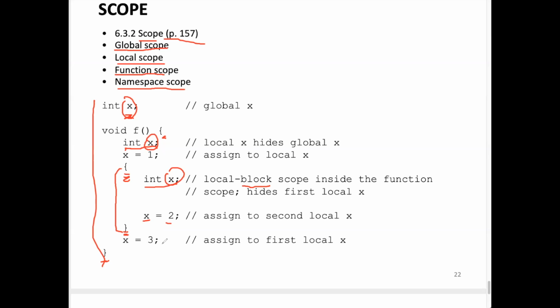When you do x equals 3 on the outside, this x points to this x on the outside, whereas this x points to this x on the outside. At no point in time is your x referring to a global x, because your flow of control simply looks for the nearest declaration of this variable. This declaration of variable happens inside the block, so be it. That's the block variable that you are assigning a value to. If the closest declaration to this variable is inside this function, then that functional variable, x sitting inside the function, is the one that you assign the value to.